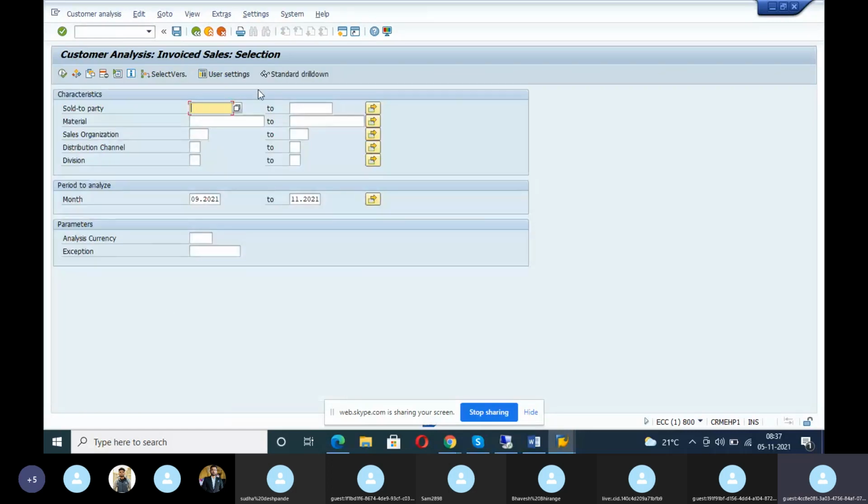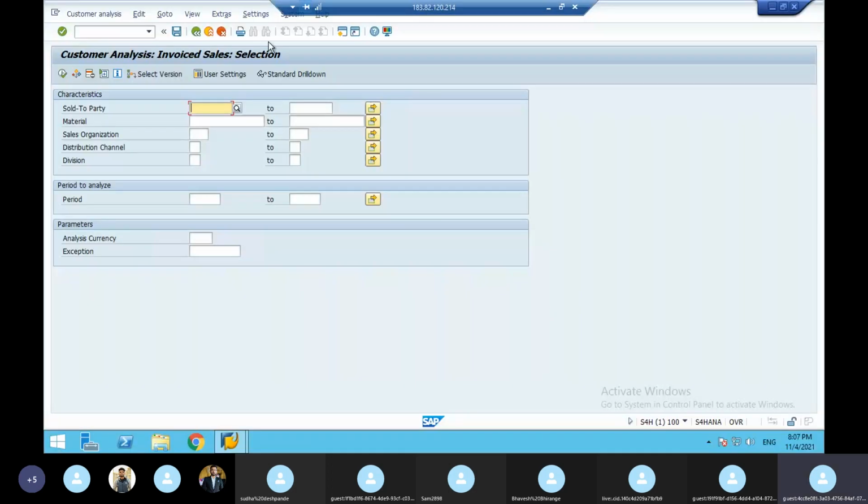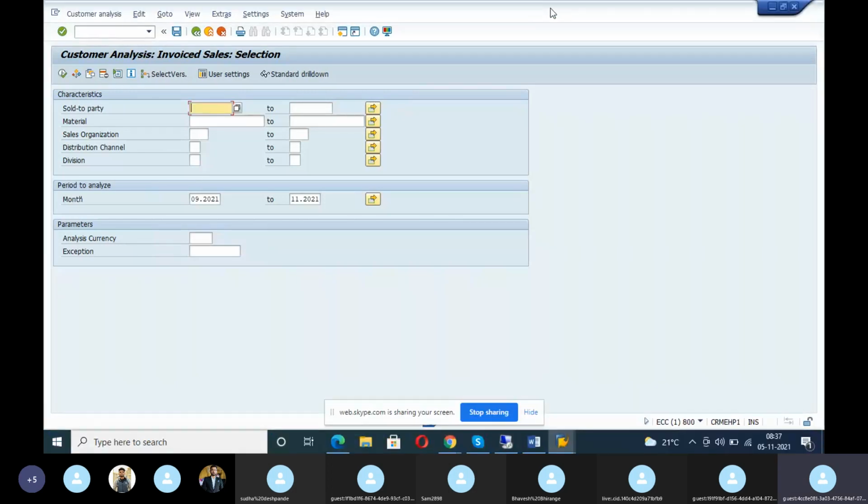See, I showed you S4 HANA also. So this is S4 HANA. Here also it is the same. That is why I'm telling you, if you know your SD properly, for S4 HANA just 3 days of training is enough. That is why you should know SD.